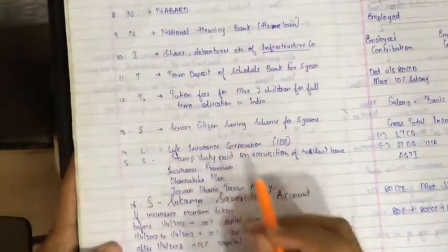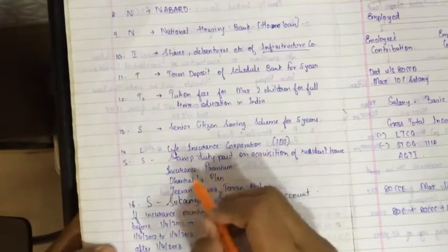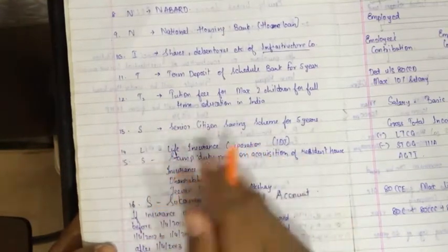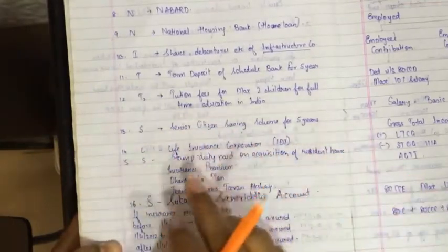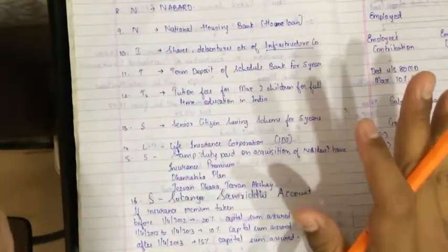Now, this insurance premium is for life insurance, which I'll teach you. It was just a mistake. There was a lack of space, so I wrote it over here. Right now, just don't copy.